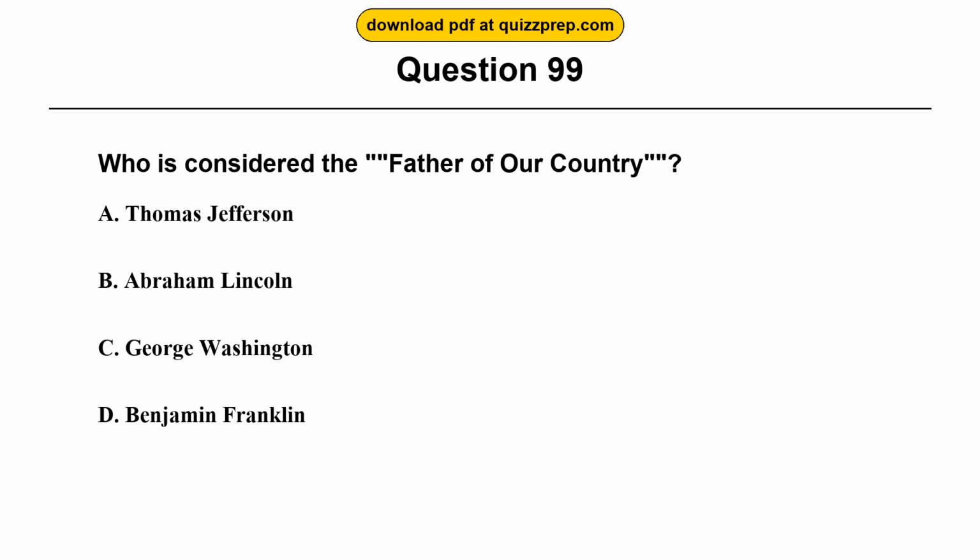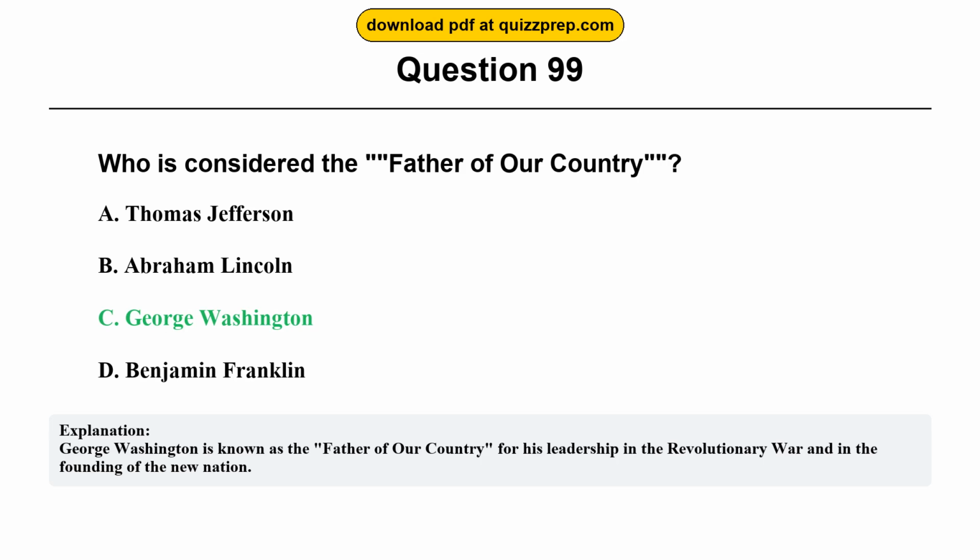Question 99. Who is considered the father of our country? Option A, Thomas Jefferson. Option B, Abraham Lincoln. Option C, George Washington. Option D, Benjamin Franklin. The correct answer is option C, George Washington. George Washington is known as the father of our country for his leadership in the Revolutionary War and in the founding of the new nation.